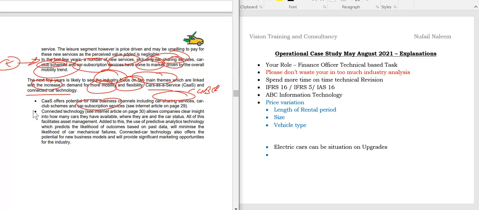Connected technology gives companies insight into how many cars are available, where they are, the car status, facility management, and predictive analytics technology. So you can just go through that, students.